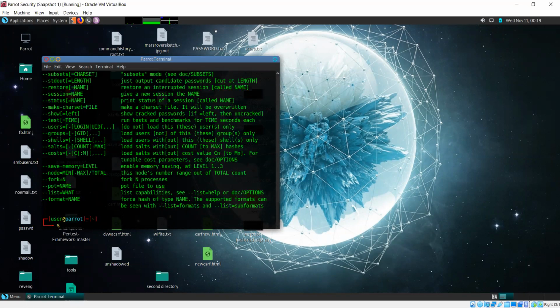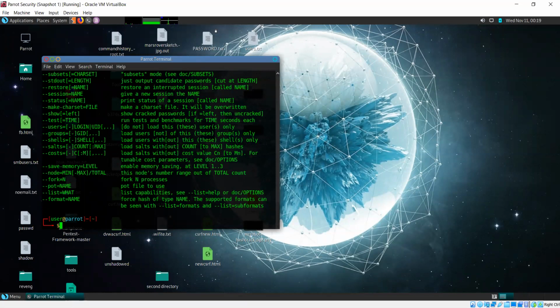Now let's say you come across a password hash, but you don't know what kind of hash it is, what algorithm has been used to create it. What would you do in that situation? Decrypting the code? No, it's a hash. There is no decryption.